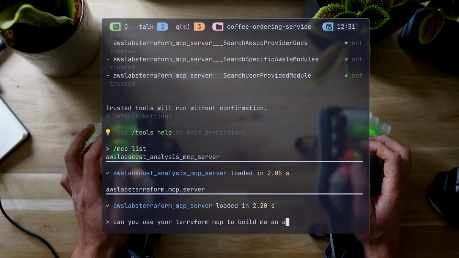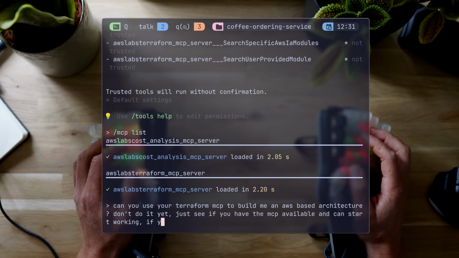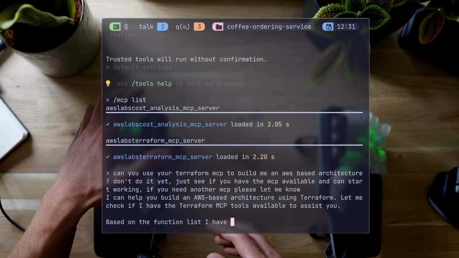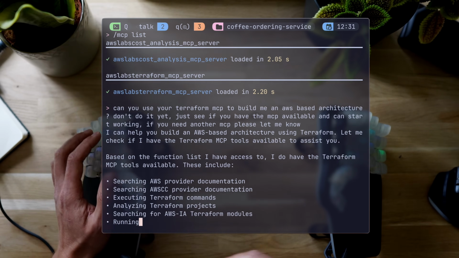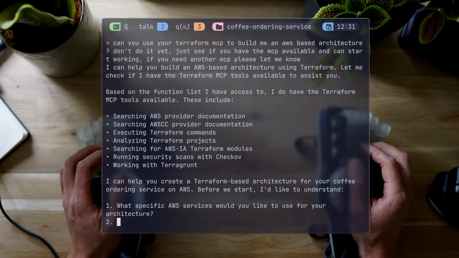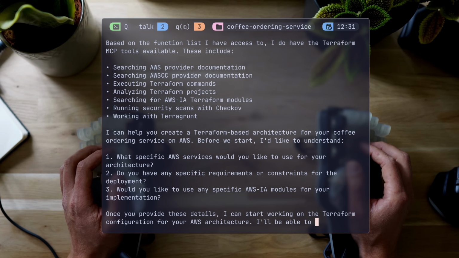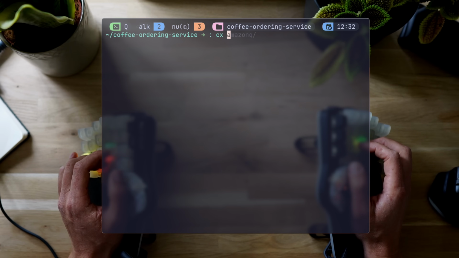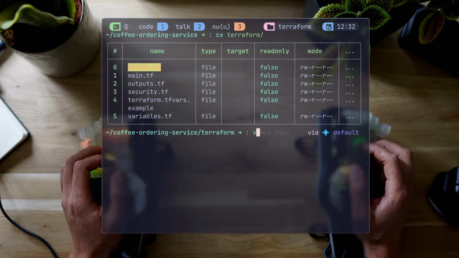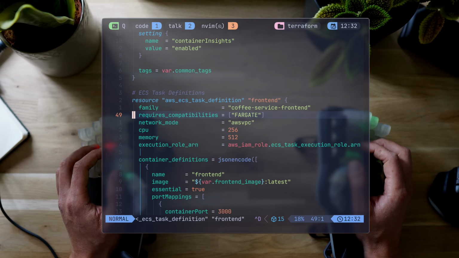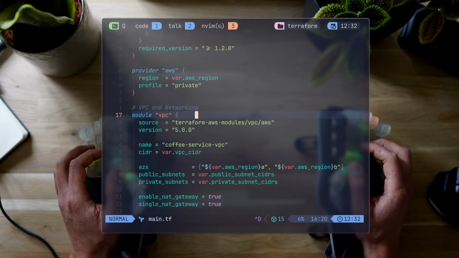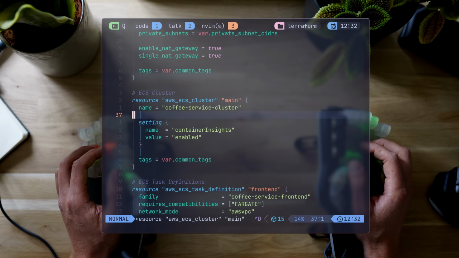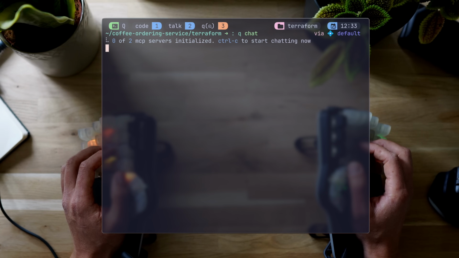Now here's where things get interesting. Let's ask Q to use its own MCP and create a Terraform architecture around the project. Q now uses new options to search the provider docs, look at commands and examples, and even security scans on top. It may ask for microservices to use, or we can tell it to run freestyle, which I already did, and there we have it. Things running on ECS plus Elasticache, a VPC around the things with NAT gateways and lots of other infra, and if you don't know what each means, don't worry about it. That said, none of this sounds cheap.